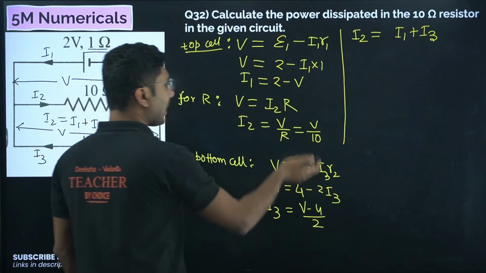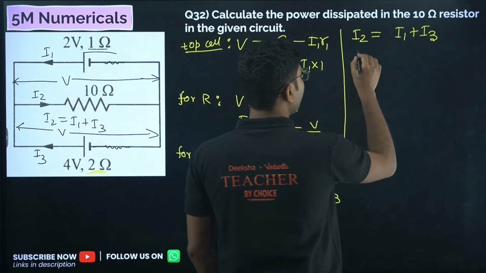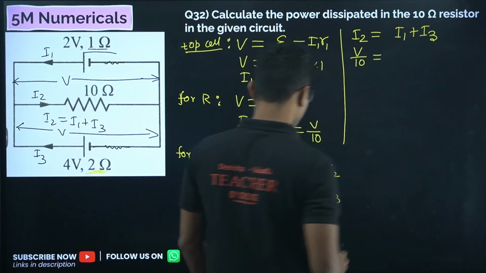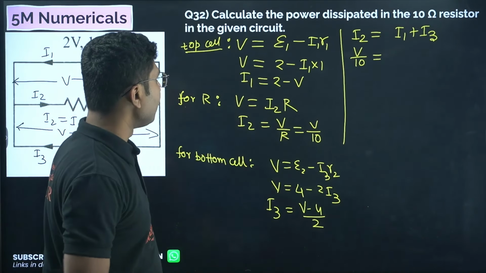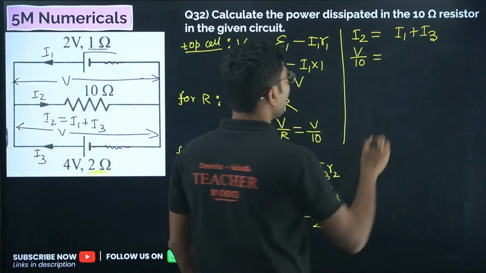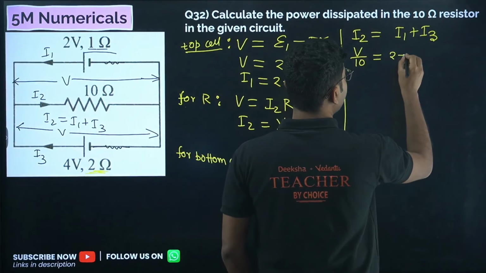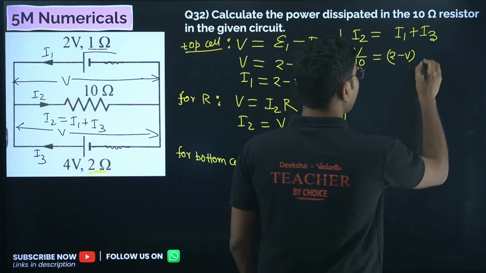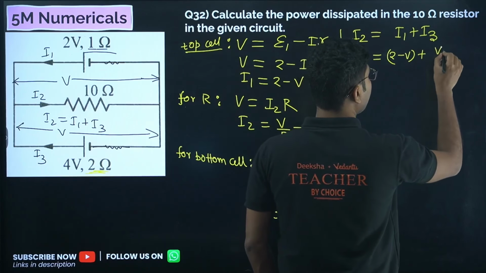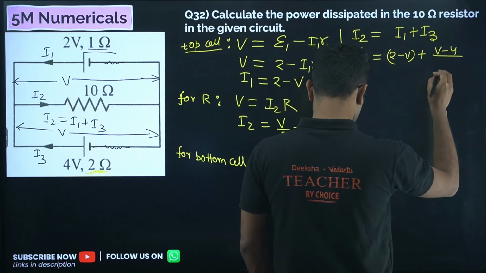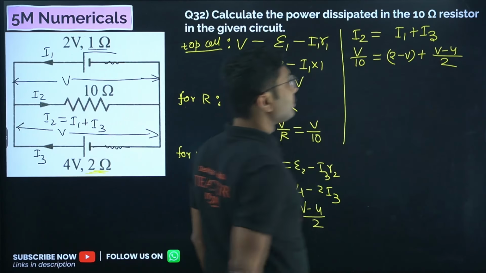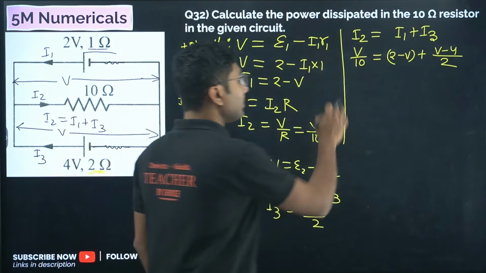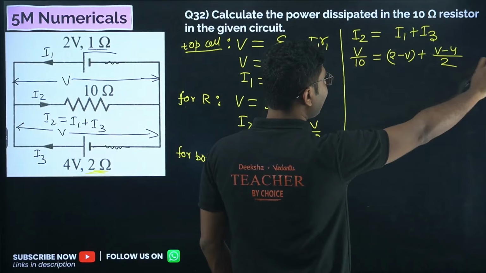So we will put that in this equation. V by 10 equals 2 minus V plus V minus 4 by 2. From this equation we need to calculate V. Now multiply everything by 10.